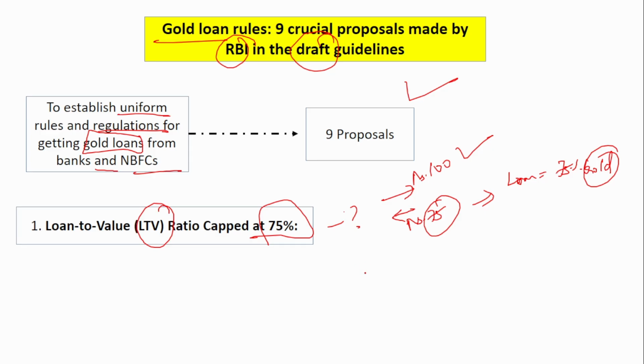Previously during the pandemic, that was a very tight situation, many people lost jobs. So at that time, the RBI relaxed the LTV ratio, that is, up to 80% you can give. So if the customer had submitted 100 rupees worth of gold, then the bank could provide up to 80 rupees as loan. But now RBI is planning to reduce it to 75%.